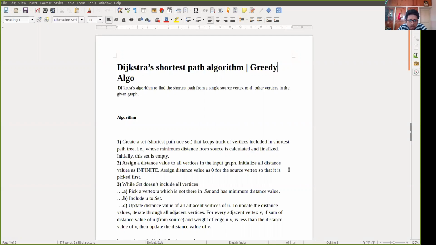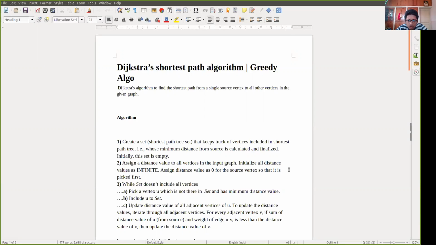So right now we are just starting. What is Dijkstra's algorithm? Basically, a graph will be given to you, and in the graph the path costs will be given to you. If instead of the path cost, the node cost is given to you, in that case also you can compute Dijkstra's algorithm. There is no harm in it. So maybe path cost is given, or maybe node cost is given. In both cases, you can compute Dijkstra's algorithm.